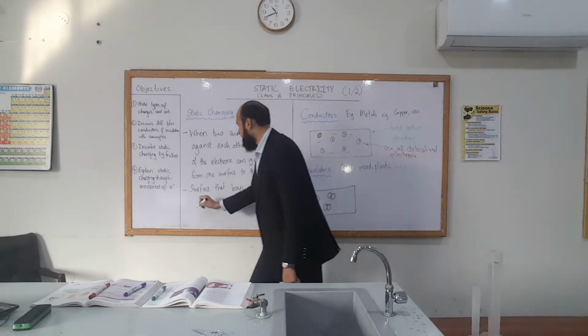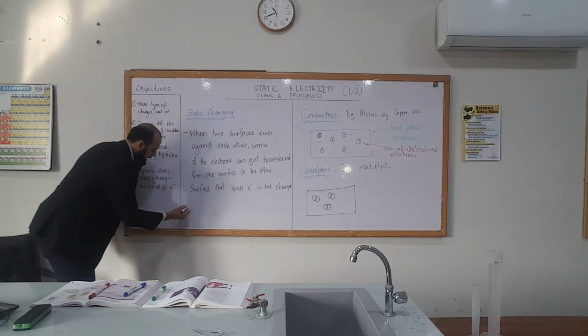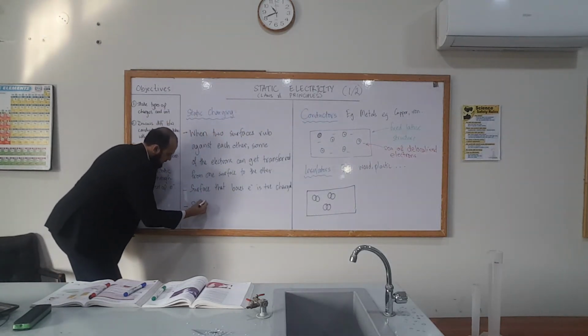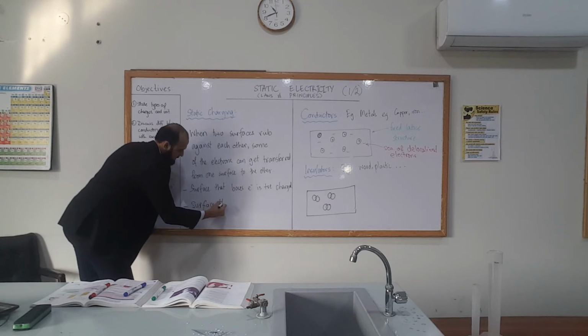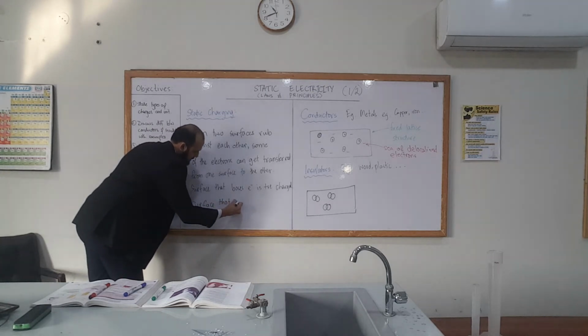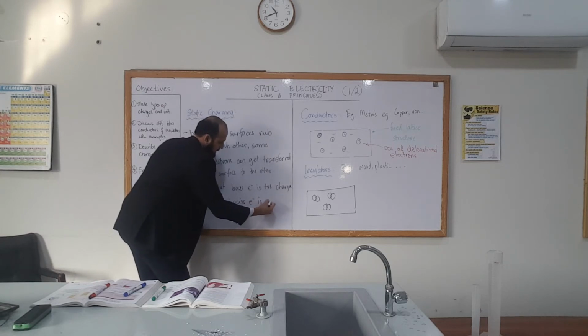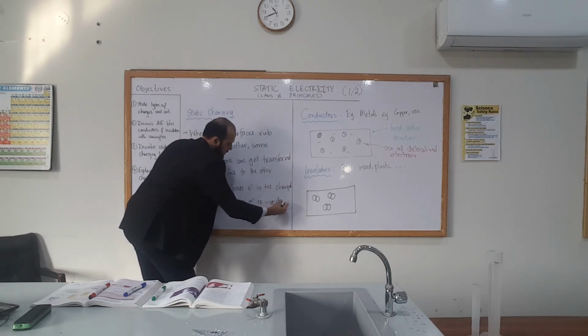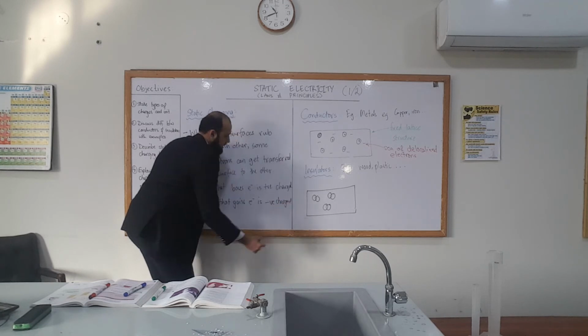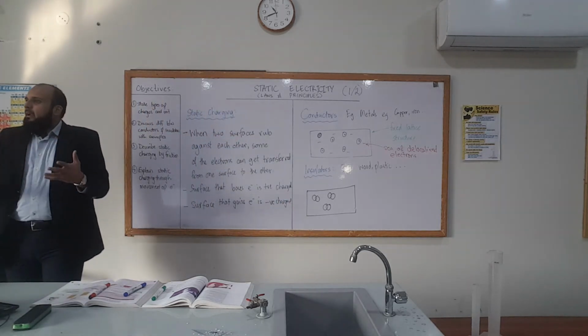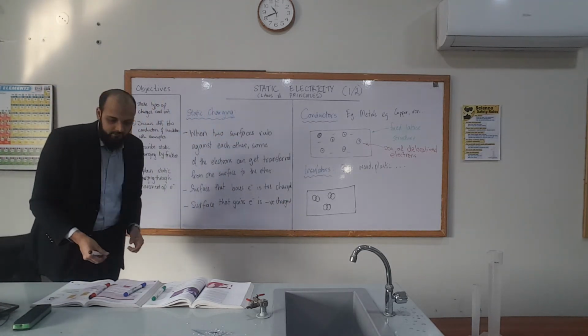And the surface that gains electrons is negatively charged, because now it has an excess of electrons, meaning it has an excess of negative charges.